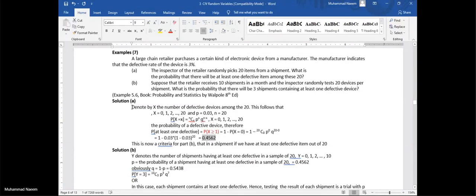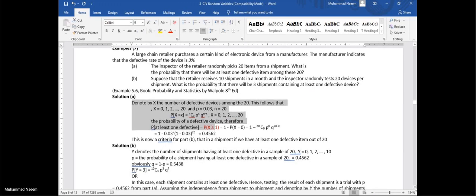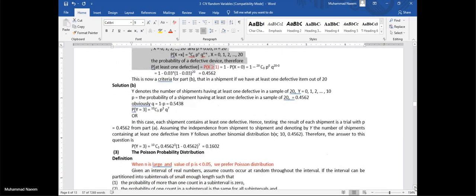But the proper way is to define the variable first of all, then its range, the value of P, and then the formula. Then come to the requirement. In this way, you will get a perfect answer. If you start directly from here, there are chances of mistakes.